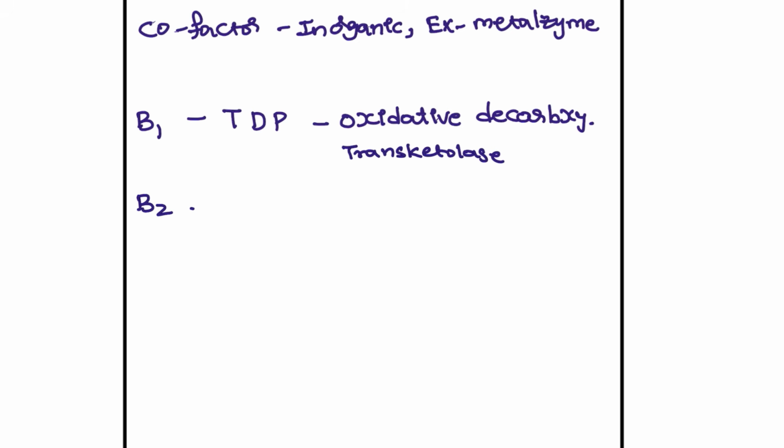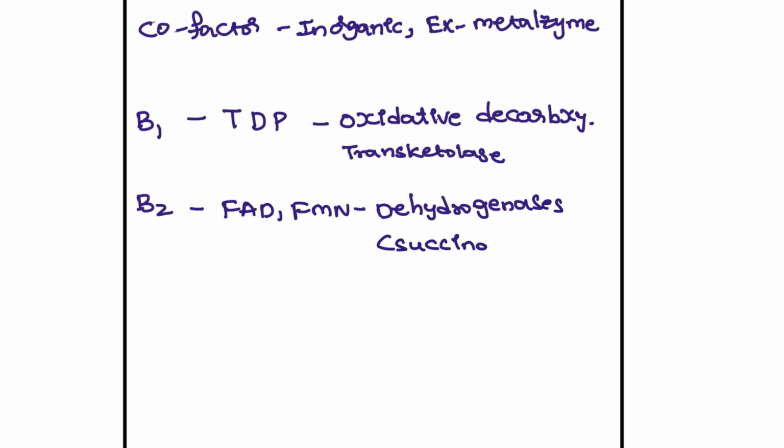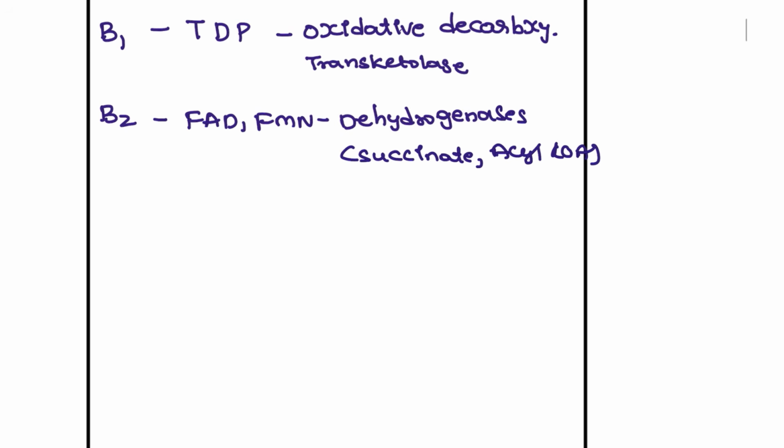Next, what about B2? B2 is riboflavin, and it has FAD and FMN, and these are the dehydrogenases. One example is succinate dehydrogenase, and another example is acyl CoA dehydrogenase in fatty acid oxidation.